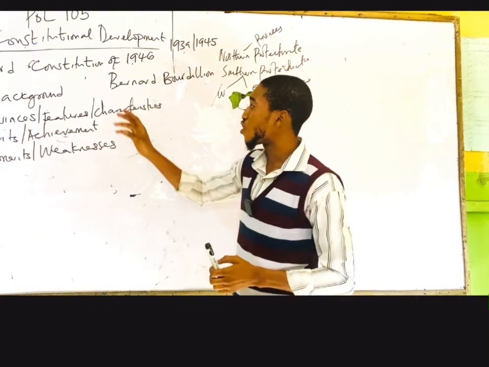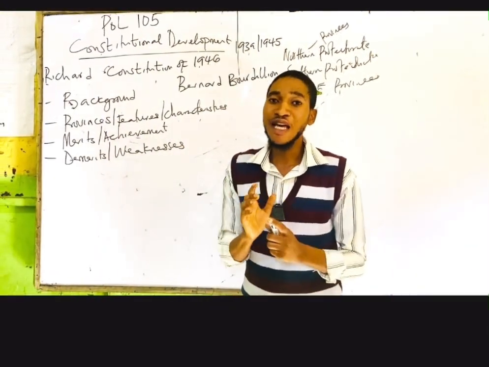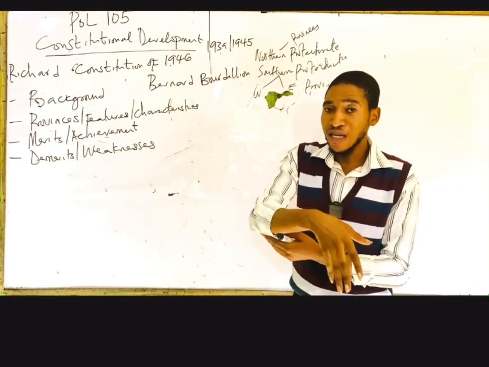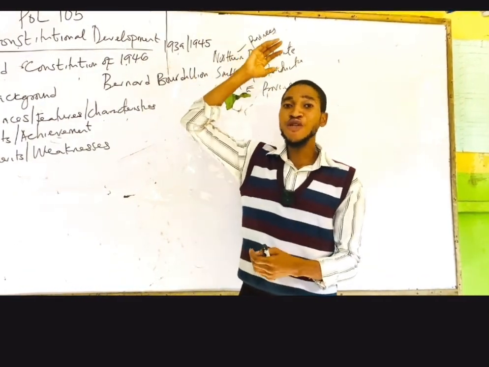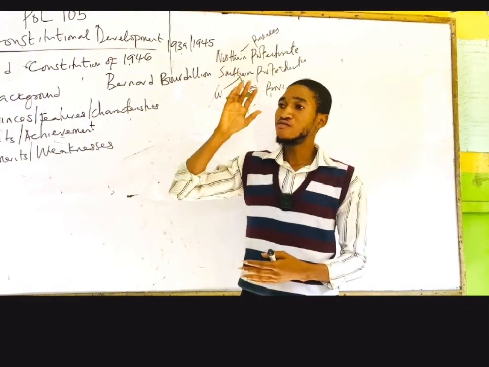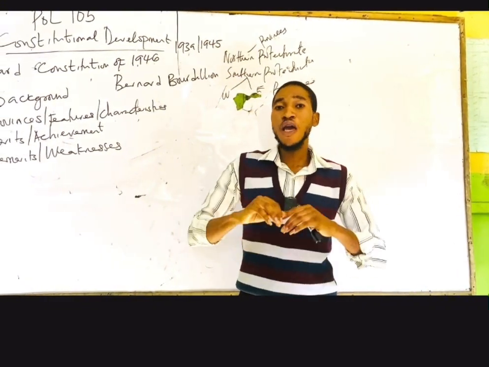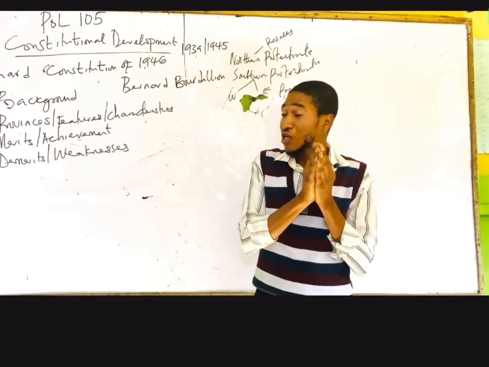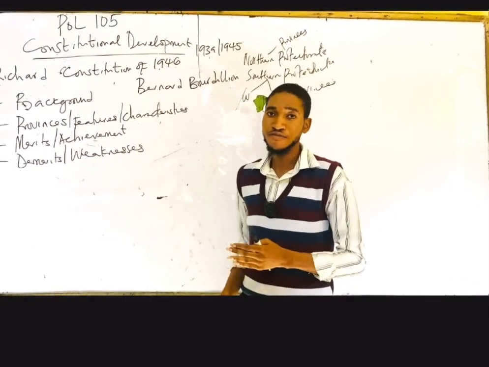Now, while explaining the Clifford Constitution, I left out something. During this time, in the Clifford Constitution, the North was ruled by direct proclamation from Britain, while the Clifford Constitution only encompassed the people of the Southern Protectorate and the Lagos colony.